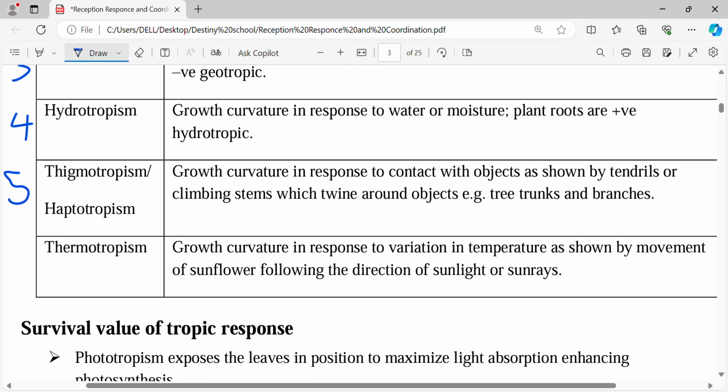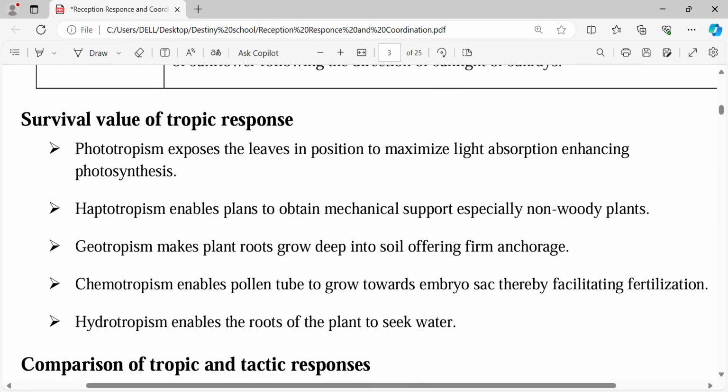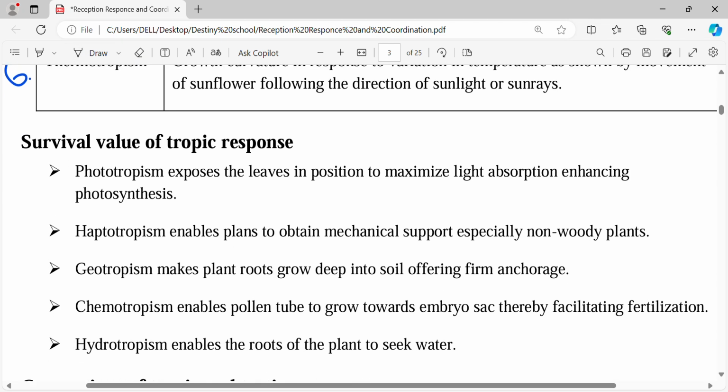The last one, number 6, is thermotropism. As the name suggests, thermo is temperature. So thermotropism is growth curvature in response to variation in temperature. It's not a very common one, but in case there's a growth curvature in response to variation in temperature, we'll call it thermotropism.